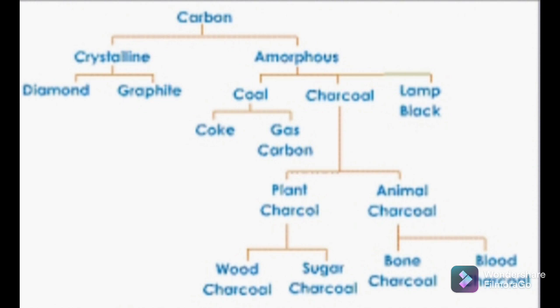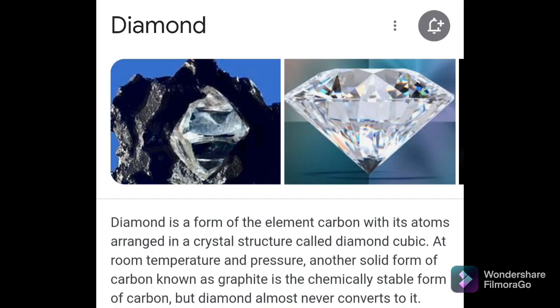So the first crystalline form of carbon is diamond. So what is diamond? You can see in the diagram which type of arrangement is there in diamond. Diamond is the hardest substance. So why is this the hardest substance? Because of its structure. So what is the structure of diamond? You can see in the diagram.